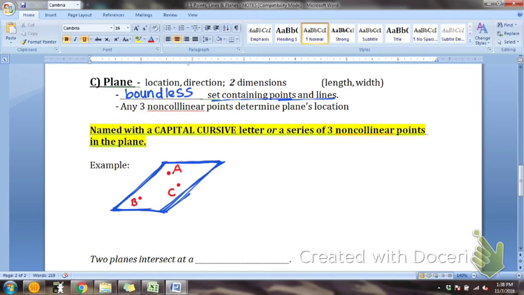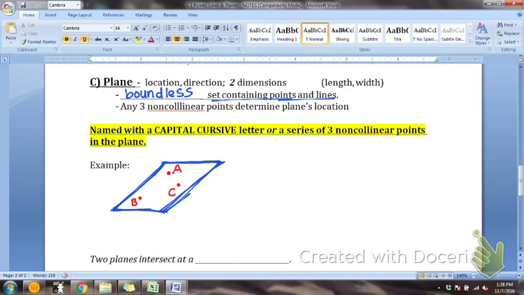Can you draw one straight line between those three? No, you can't. You cannot draw one straight line between them, which is what you want. You don't want to be able to draw a straight line, okay? If you bend it the right way. It is weird, right? If I tried to draw a line, it would look like this, right? But that's not a straight line.